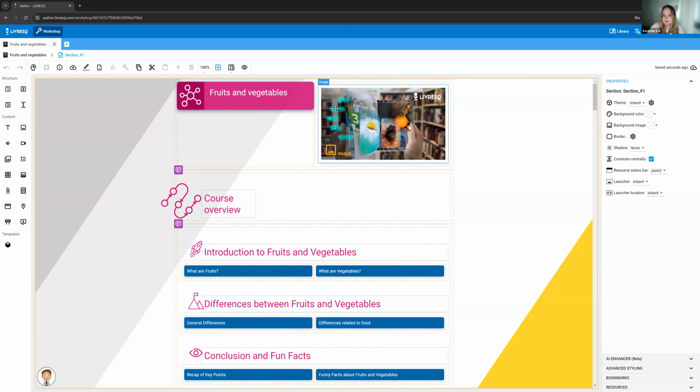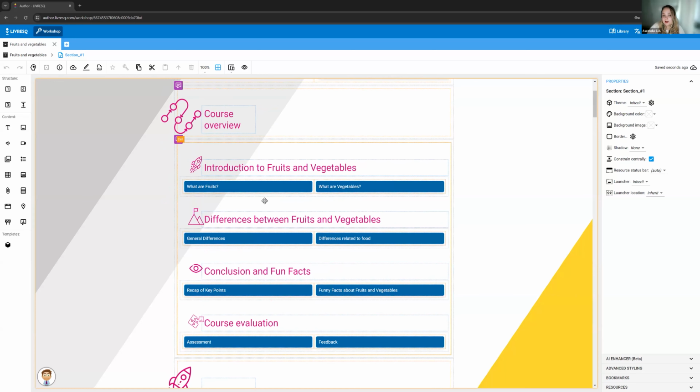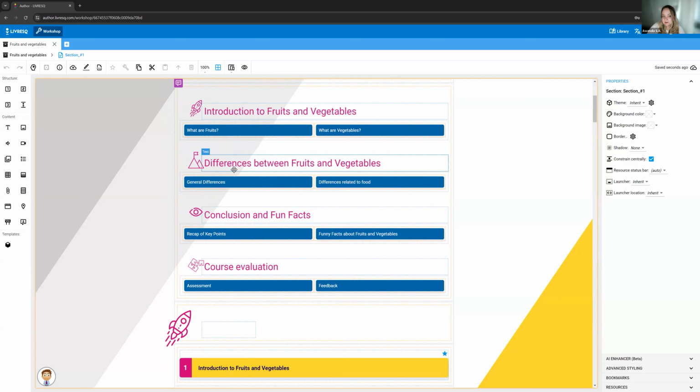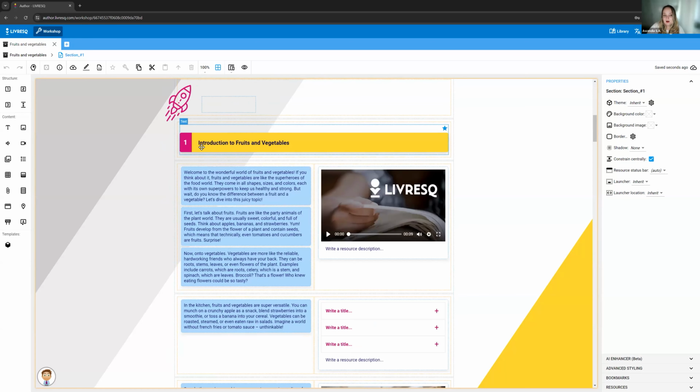Now, this is a basic placeholder image. If you hover your cursor over the image, you'll see that it says image up here. This means that I can change it. It's just a placeholder image. Then we have a course overview with bits of text. I can edit everything on this page. A heading, I can edit the text of the heading as well.